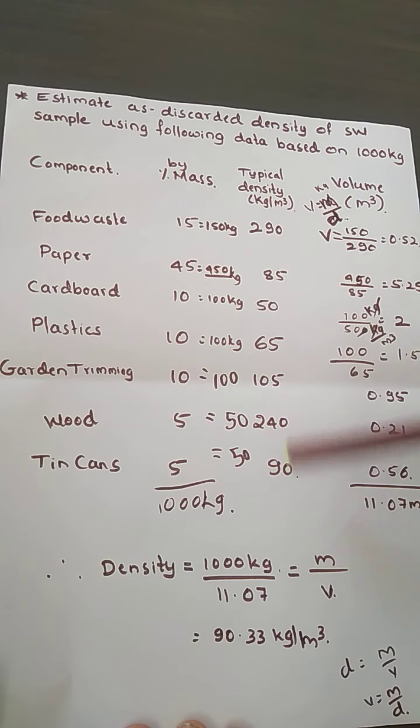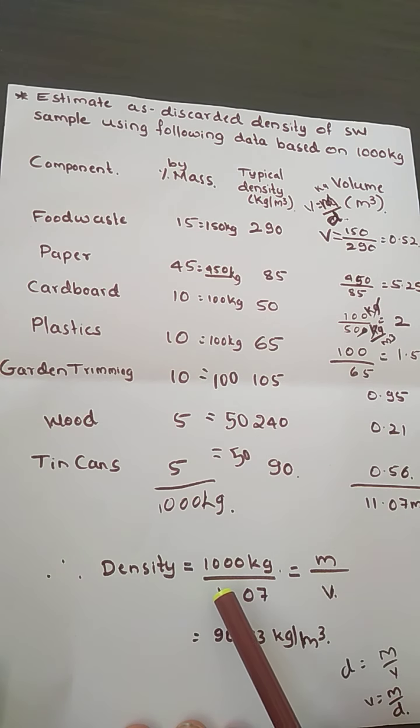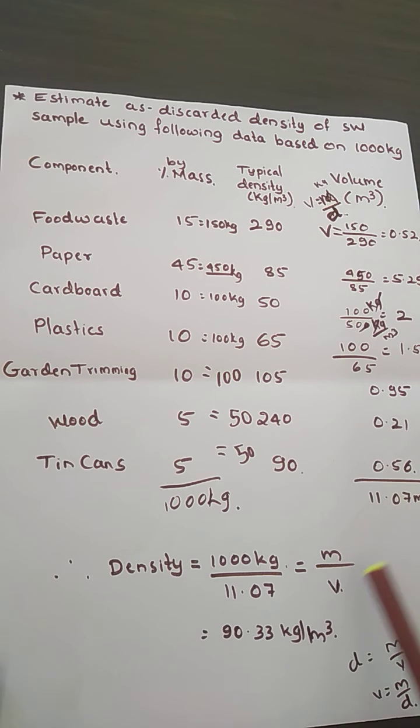Mass for all this waste is 1000 kgs divided by volume, which is 11.07. So 1000 kgs divided by 11.07, we get 90.33 kg per meter cube as the density of this solid waste, based upon the 1000 kg waste.